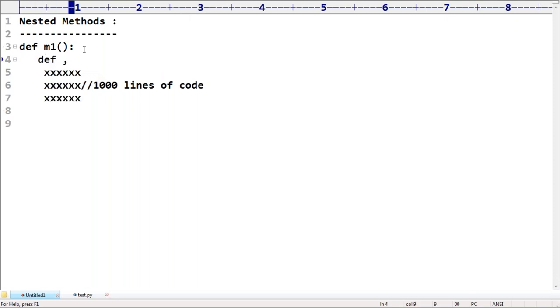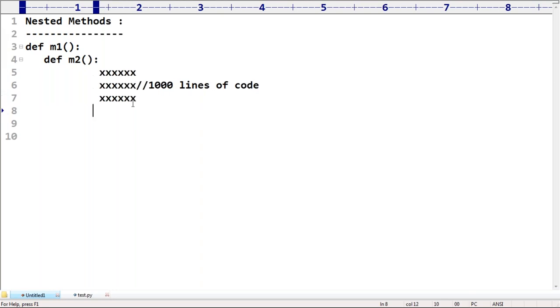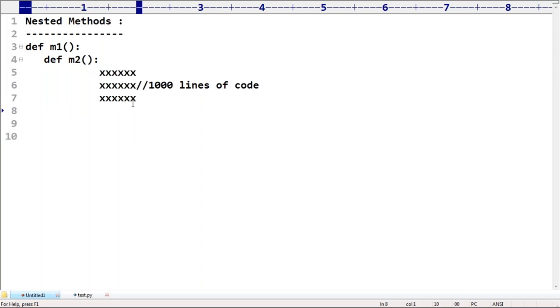Here you can take def M2. Now this is the part of M2, sir. So inside M1, wherever this functionality is required, just call M2, just call M2, just call M2. You are currently in M1 only.